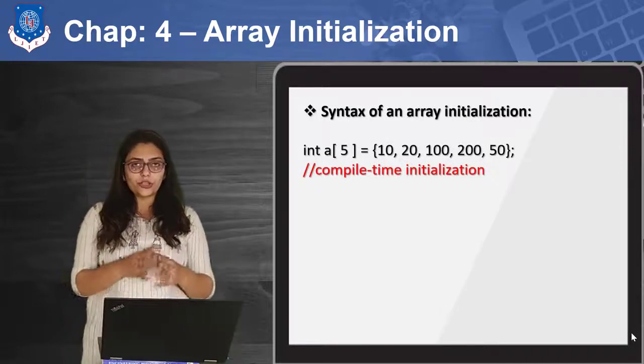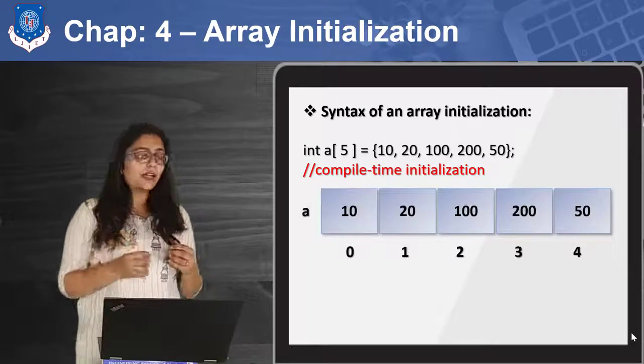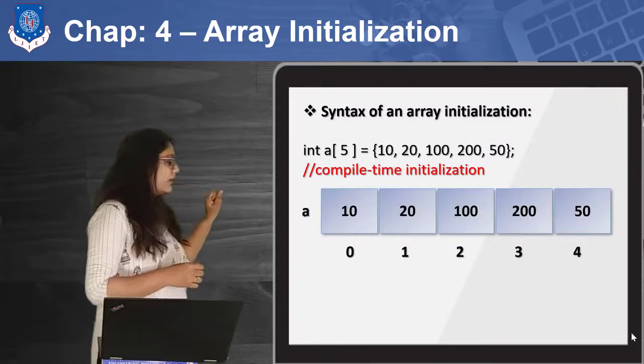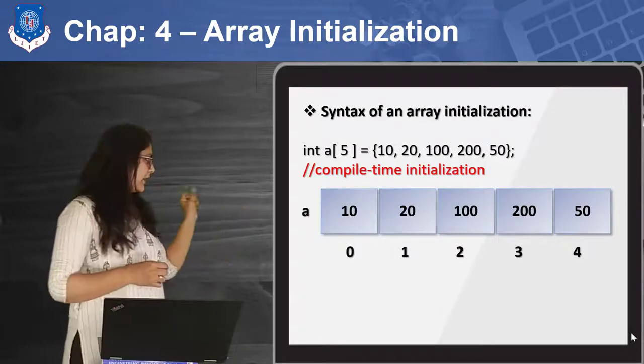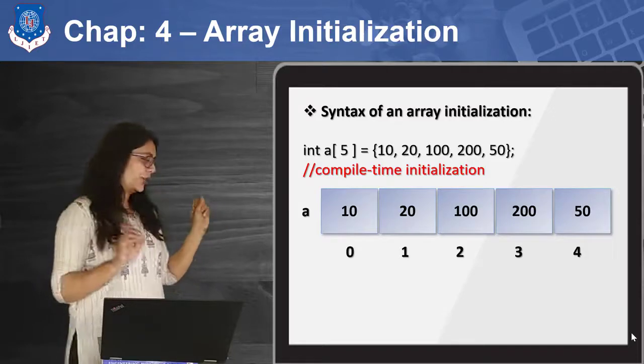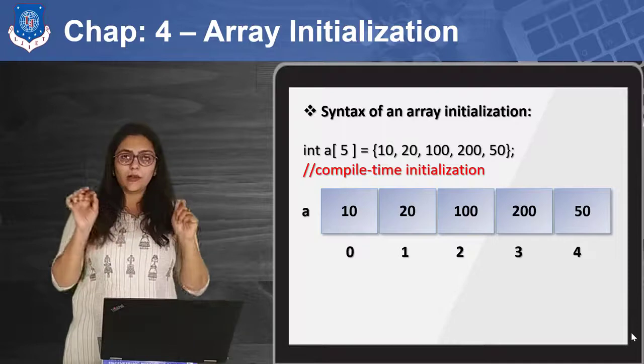Now, suppose I want to initialize this one-dimensional array, how can I initialize it? You can directly initialize it at compile time, right? So here, you can directly write equal to after the array declaration, and as you do with variable initialization, you can do it here too, but you have to enclose the values inside braces.